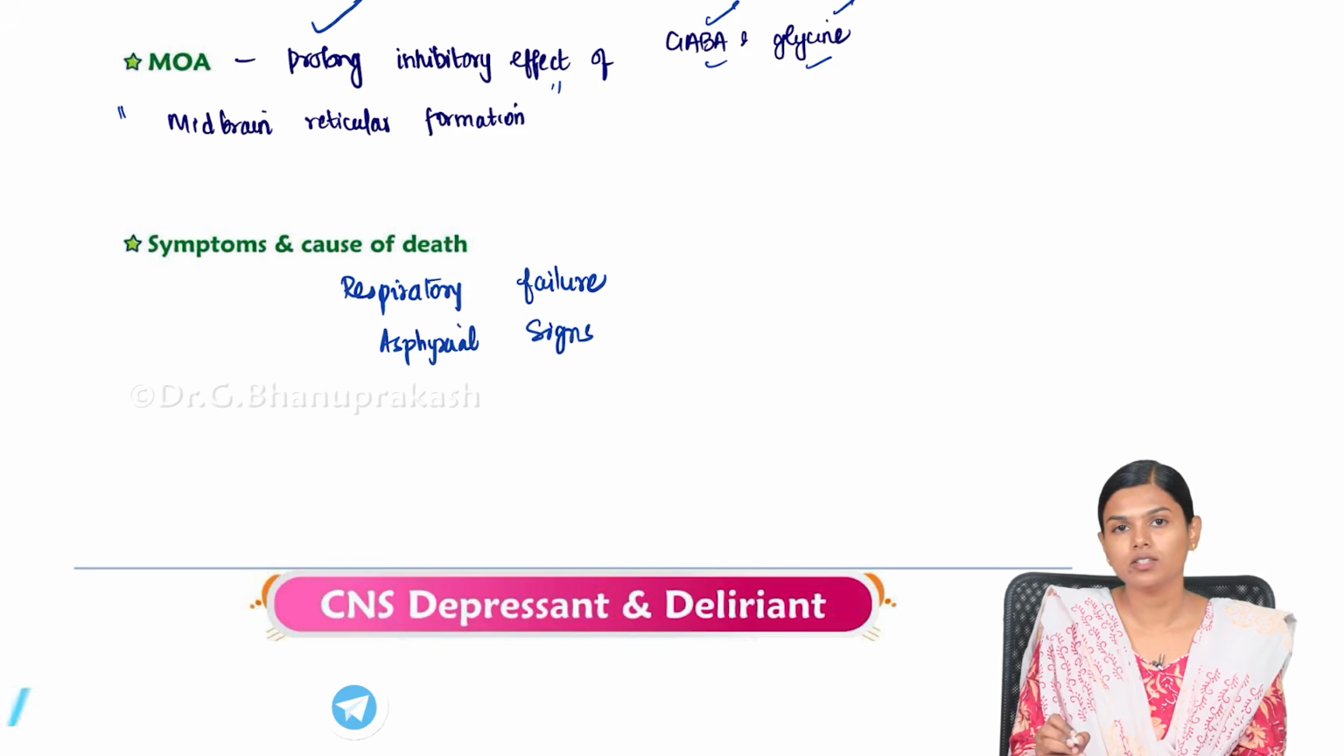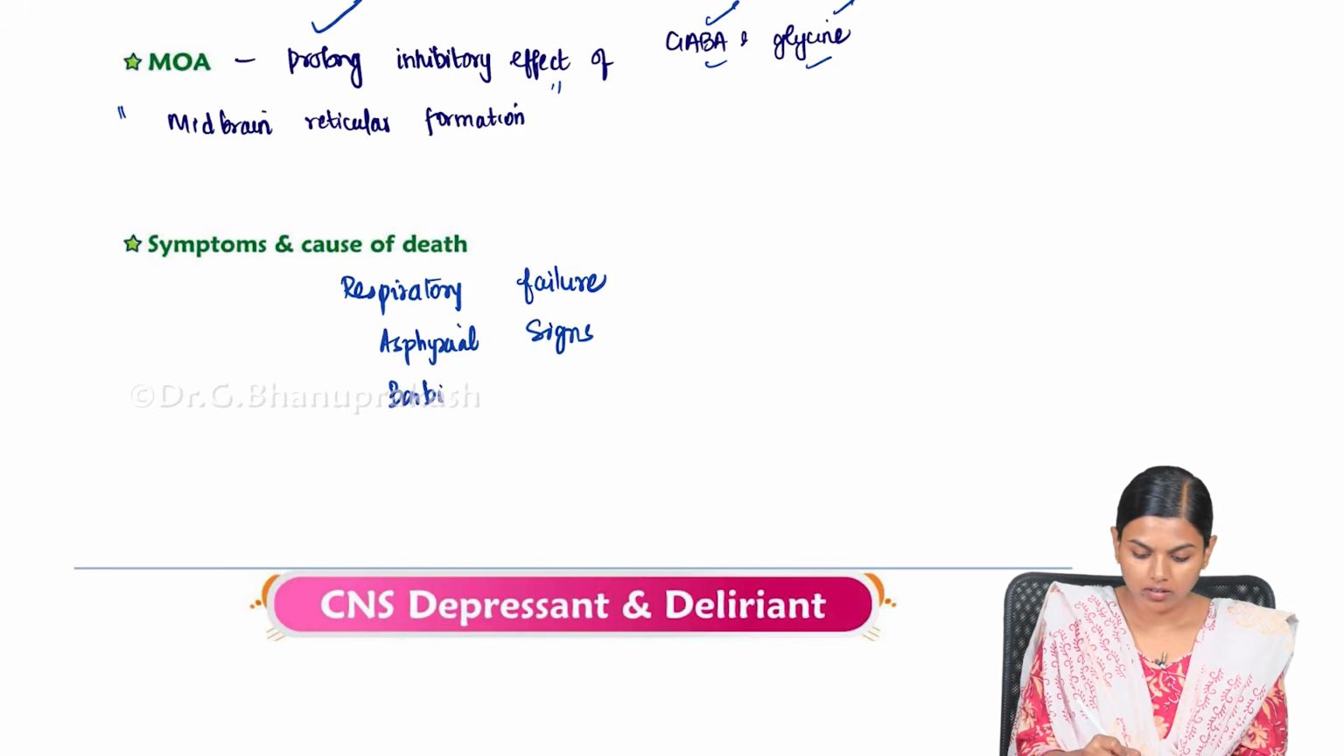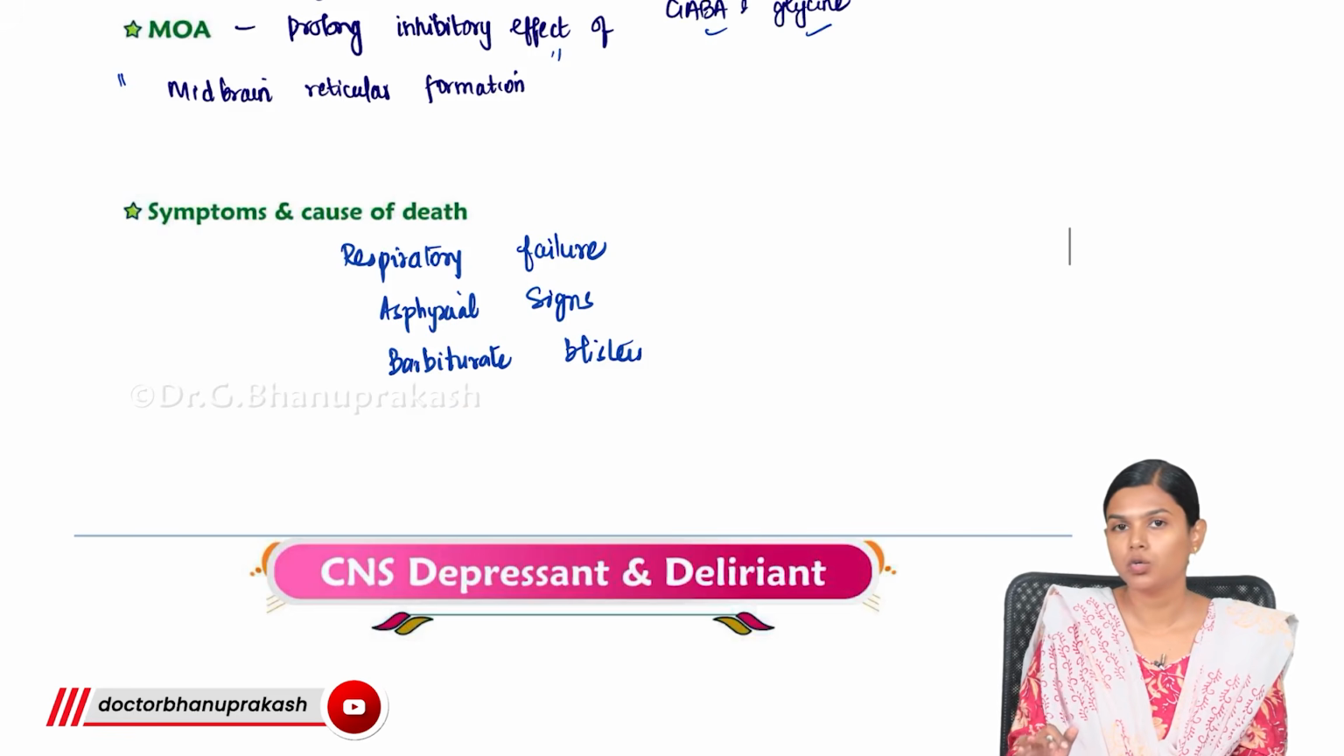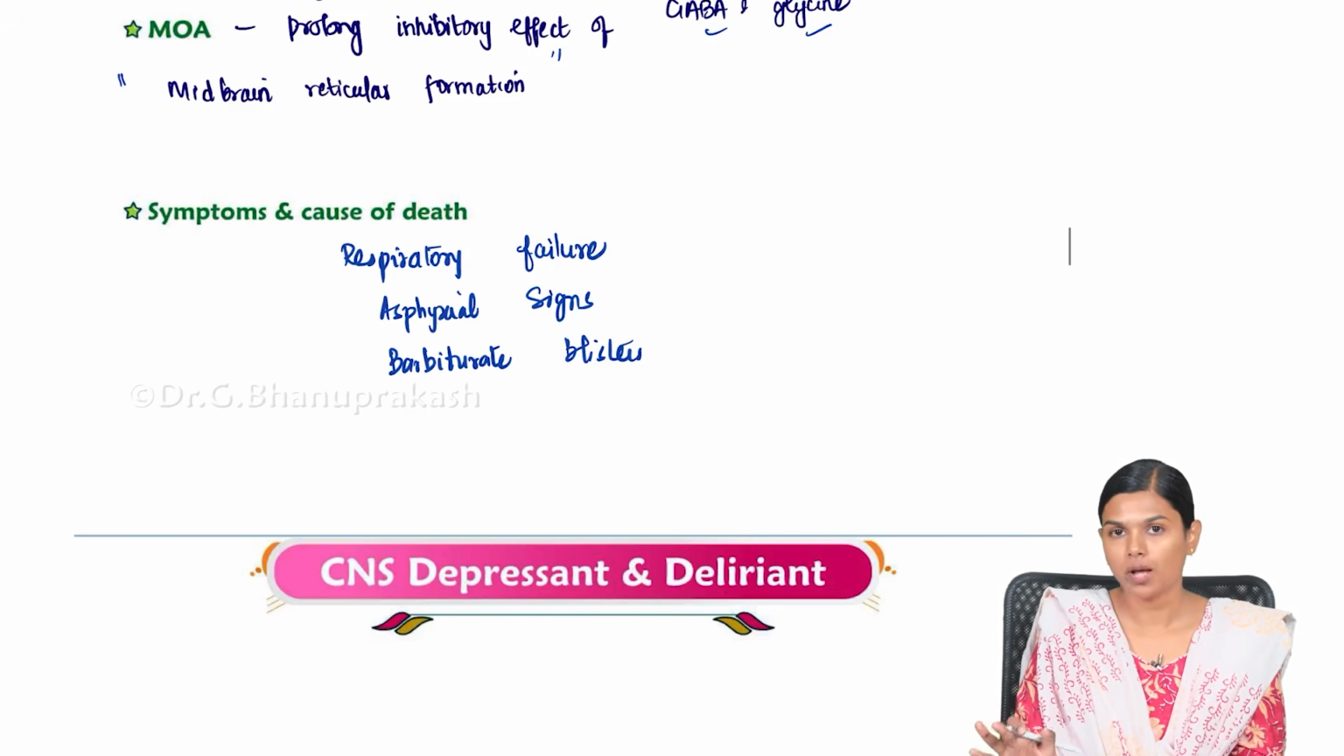You will be getting all the signs of asphyxia, and sometimes you will be getting barbiturate blisters. So, this is about barbiturate. So, in CNS depressants, we have seen ethanol, methanol, chloral hydrate and barbiturate.